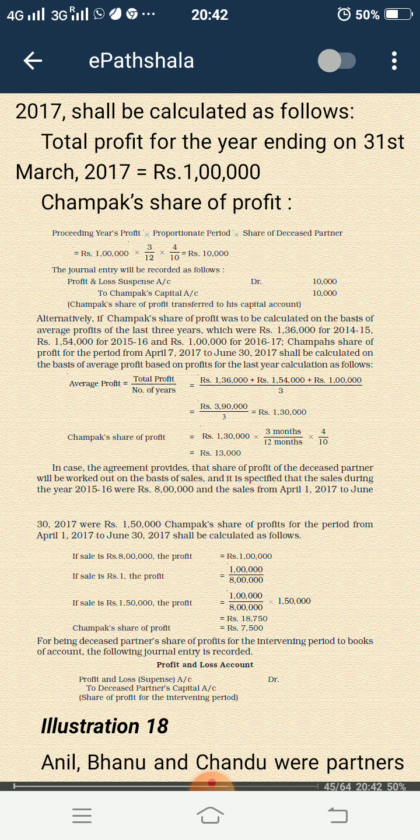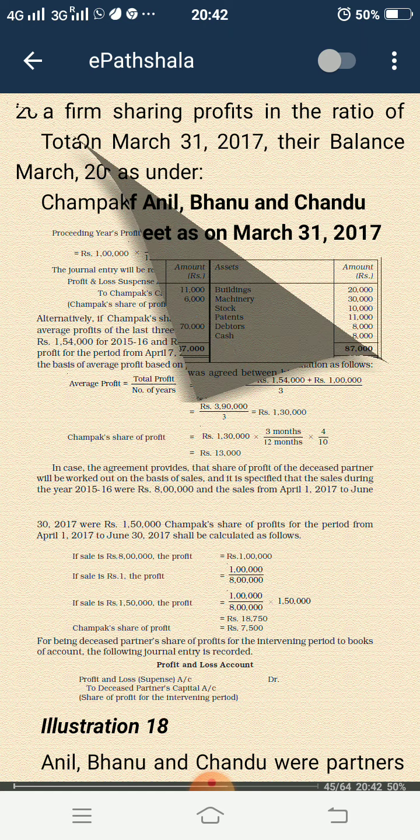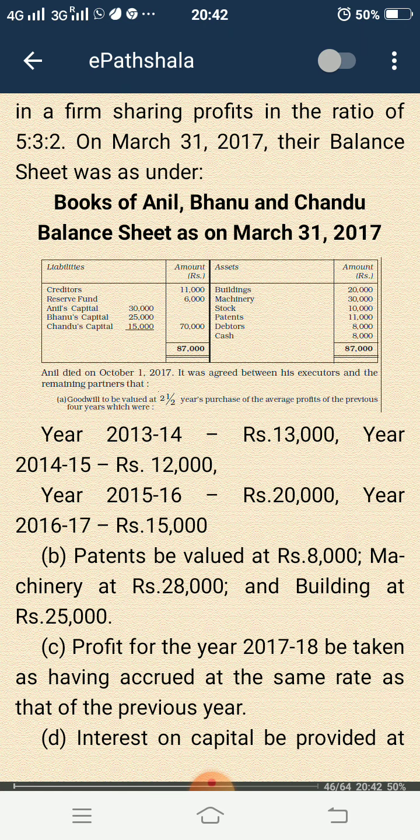Illustration 18. Anil, Bhanu and Chandu were partners in a firm sharing profit in the ratio of 5:3:2. On March 31st, 2017, their balance sheet is given.